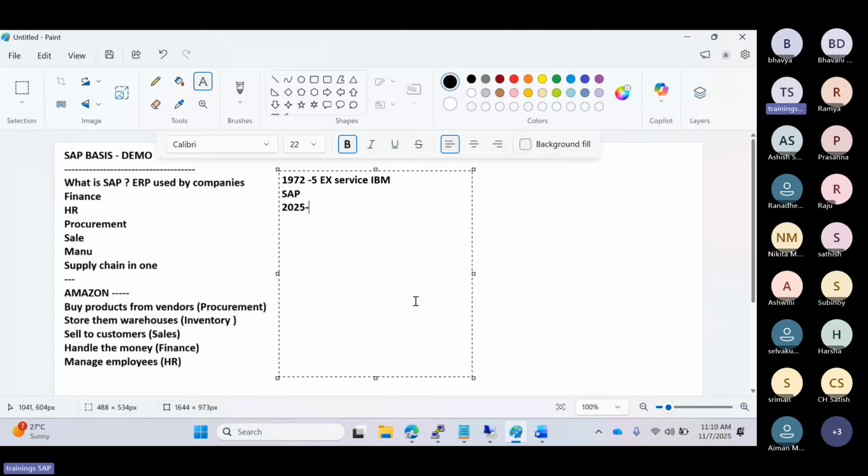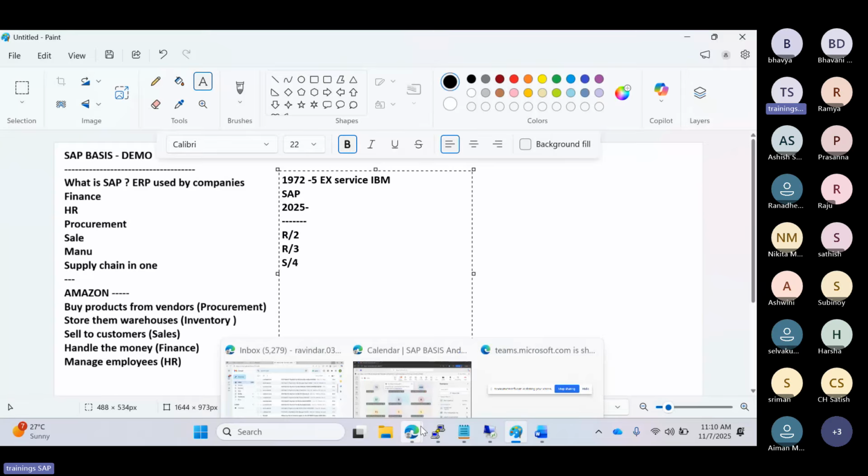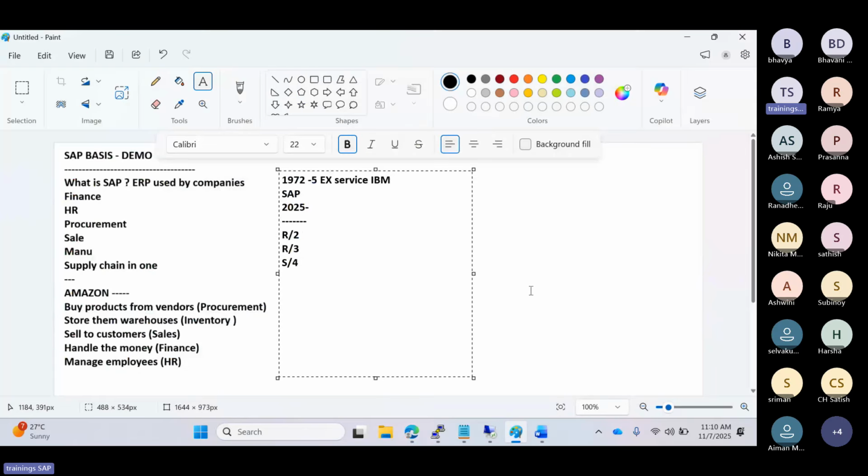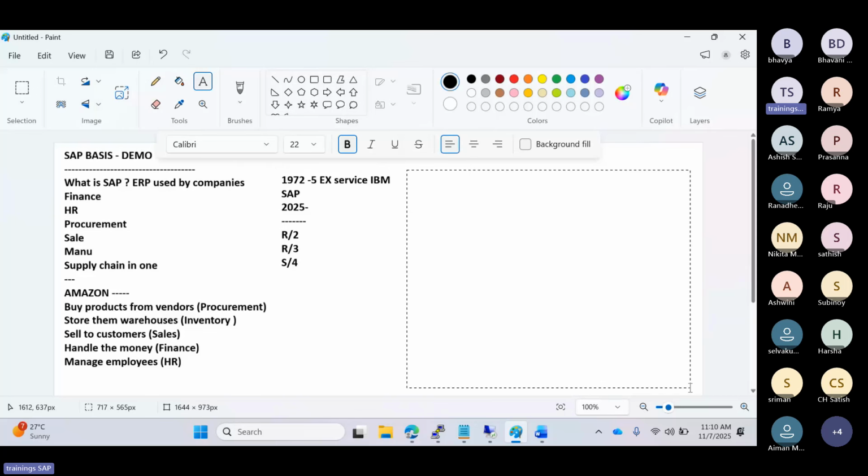So five ex-service IBM people started this business. Their products initially were the R2 real-time two-tier architecture and the R3 architecture, and now the S4 HANA architecture they have released into the market. It means they are not just one small SAP product. S4 HANA is one of the products they have, and CRM,